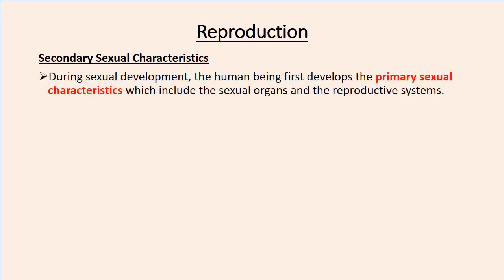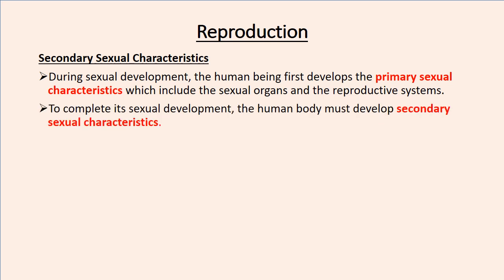So now we go to sexual characteristics. As a person is growing, there are two sexual development characteristics that they undergo. There's primary and there's secondary. Okay, so primary: during sexual development, the human being first develops the primary sexual characteristics, which include the sexual organs and the reproductive system. So as a person is growing, the sexual organs have to be developed and the reproductive system has to be developed. That is primary sexual characteristics development.